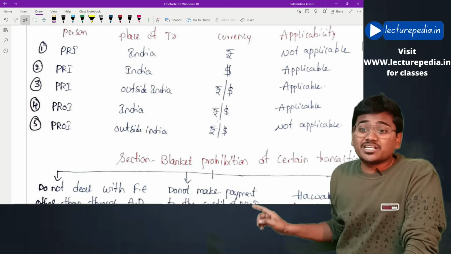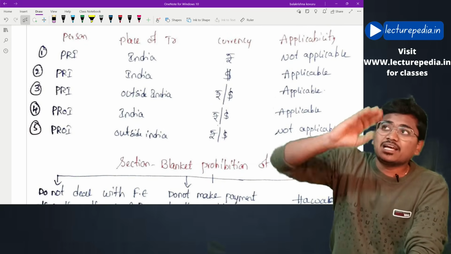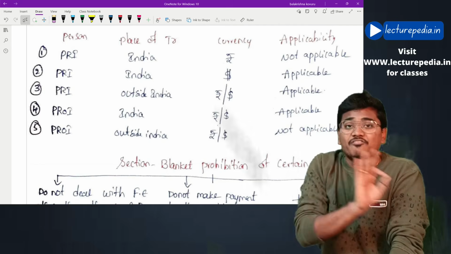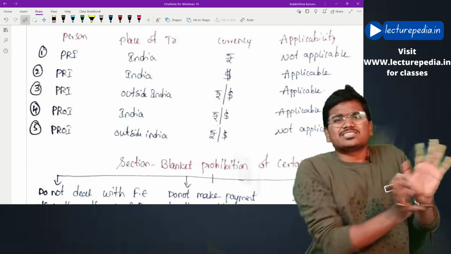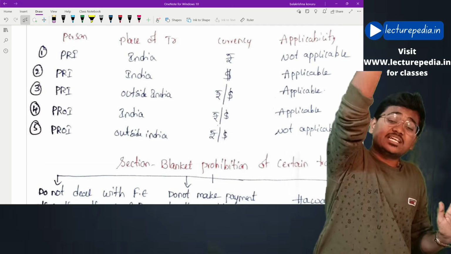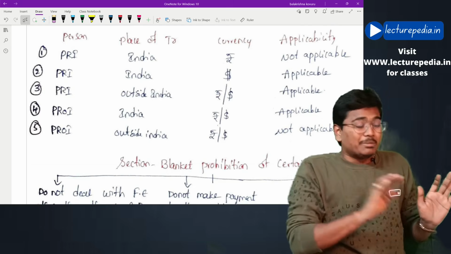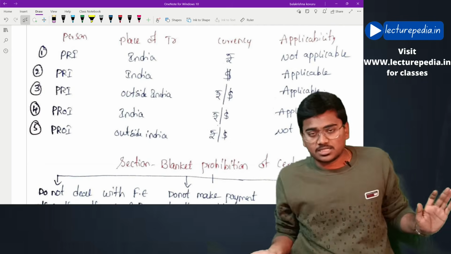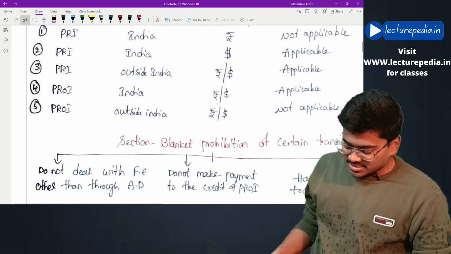Next, the person entering into the transaction is a PROI and the place where the transaction is being entered is outside India. The currency, either rupee or dollar, does not matter. FEMA is not applicable, because the transaction is entered by a PROI and we are not concerned with a PROI and where he is entering the transaction. If he is entering into a transaction in India, then FEMA might be applicable. But he is entering into a transaction outside India, so we are not concerned. For those types of transactions, FEMA is not applicable. Hope this is clear. This is the applicability of FEMA.